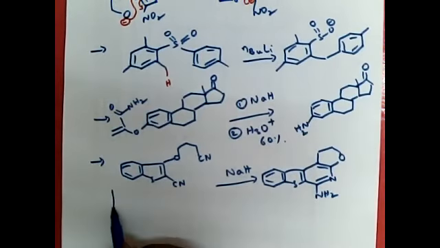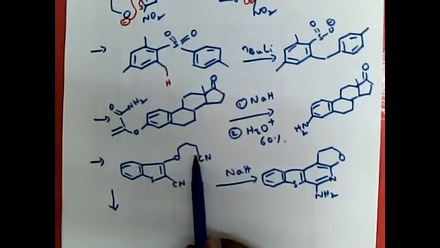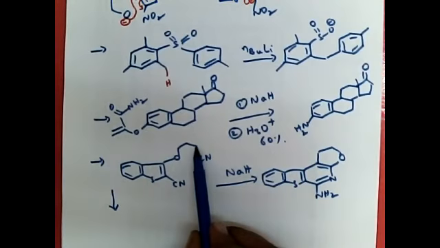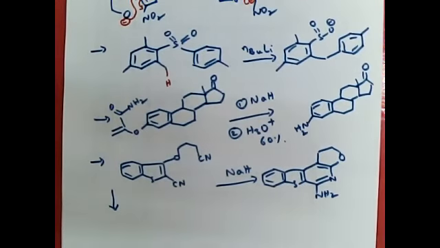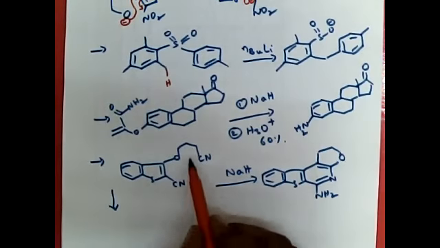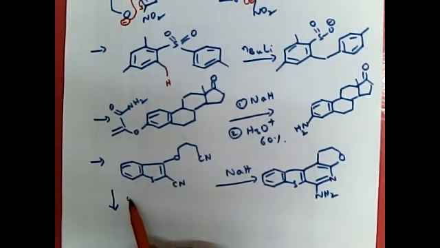Under basic conditions, we know cyanide is a withdrawing group. So the alpha carbon to cyanide is an acidic carbon. So the protons can be removed with a base. So what we are doing, we are generating a negative charge here when it is treated with the base.